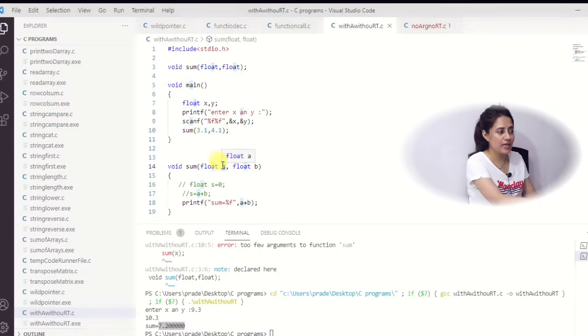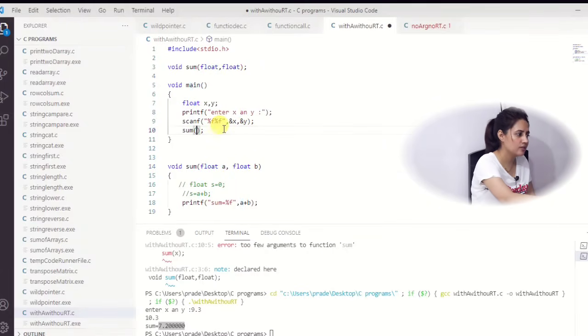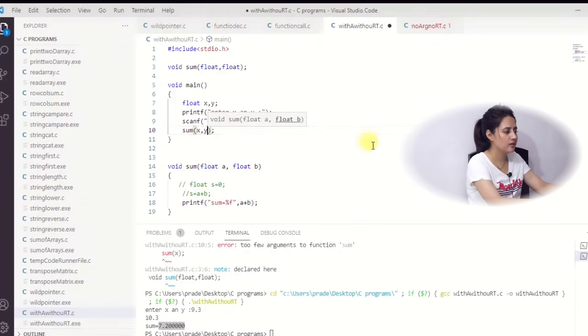So in a and b, a will accept 3.1, b will receive 4.1, so it will give the sum of a and b. Whatever value you enter for x and y, despite that value it will give the sum of 3.1 and 4.1, because you are passing static values. That is why it is better to write the names of the variables, x comma y, right.